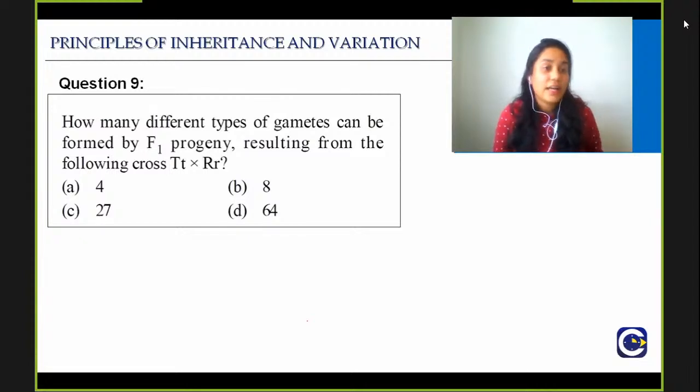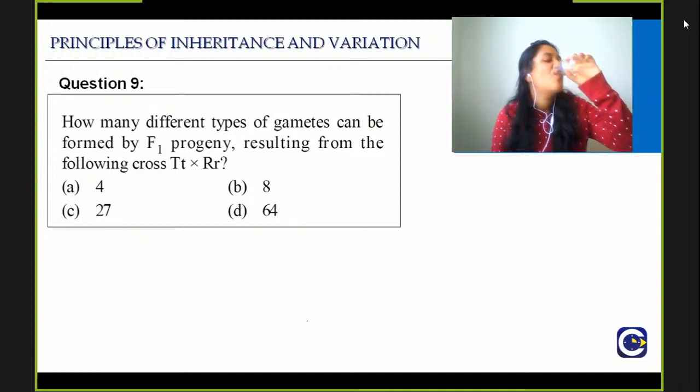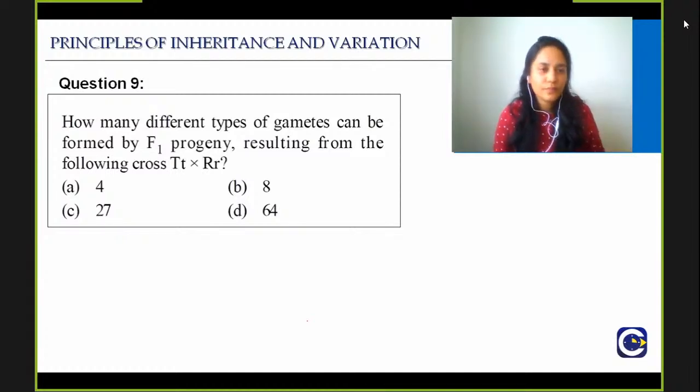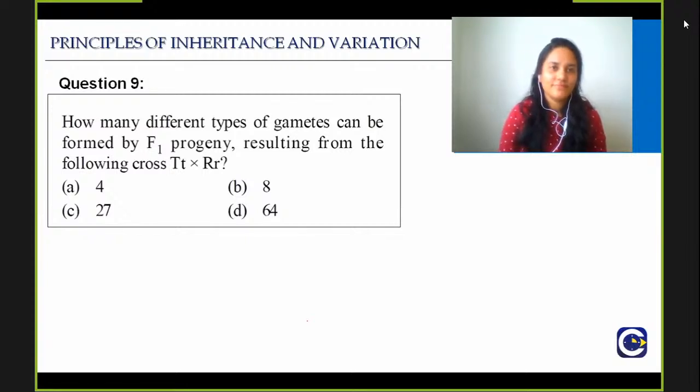So what is the right answer for question number 9? Use the same formula. This is an Ames question. What is the right answer for question number 9?